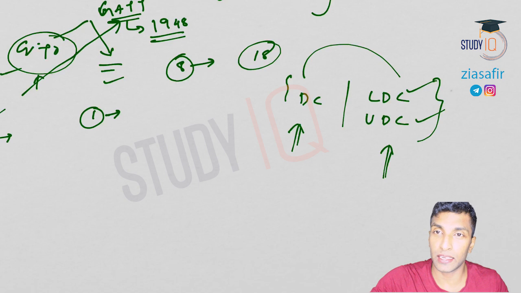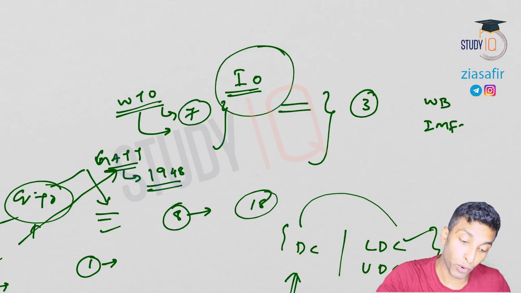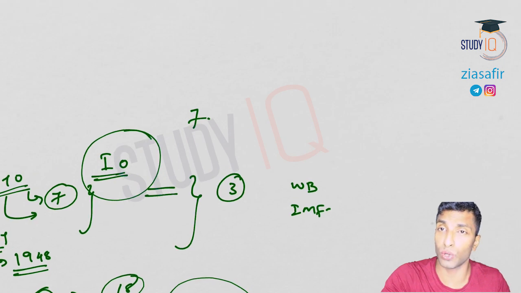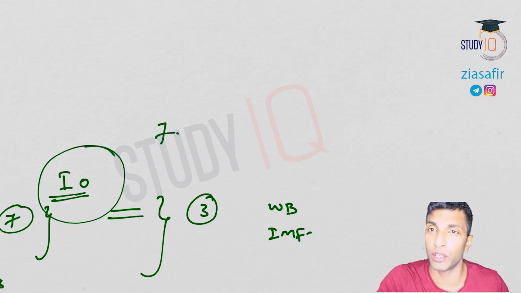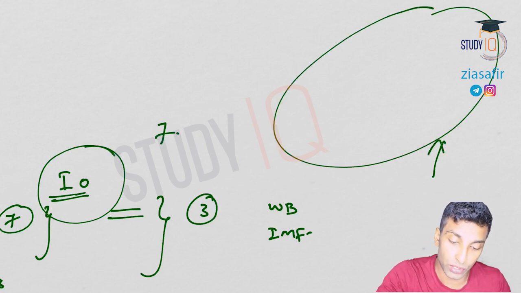So the most important international organization from this module's point of view we have done in 7 lectures. If you have missed any of the videos, you should watch all those 7 videos, then after that you don't need to read anything else for WTO. Okay, you will understand each and everything related to WTO. There we have talked about anti-dumping duties, countervailing duties, special safeguard mechanism, special product, all technical terms. Each and every technical term is covered over there. Nothing extra is required to read if you attend those 7 sessions. 30-minute videos, hardly 3.5 hours, just like attending one complete class. That's enough.